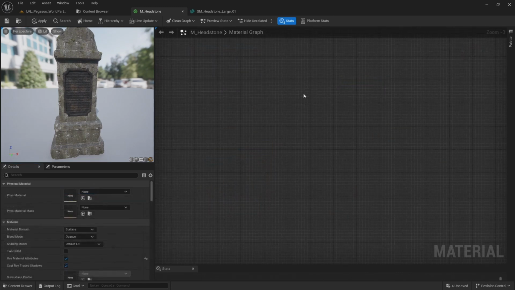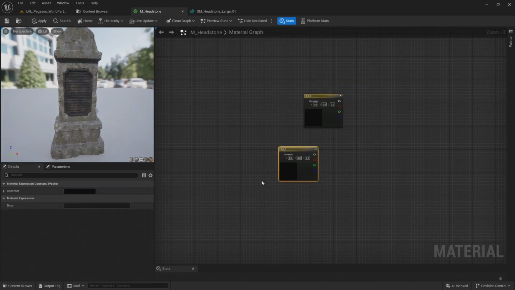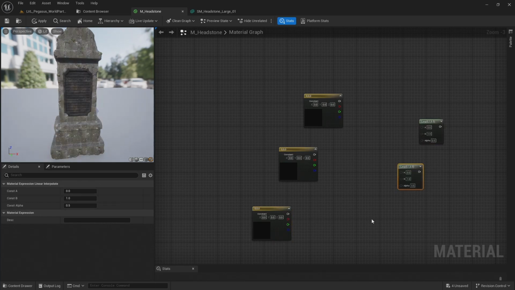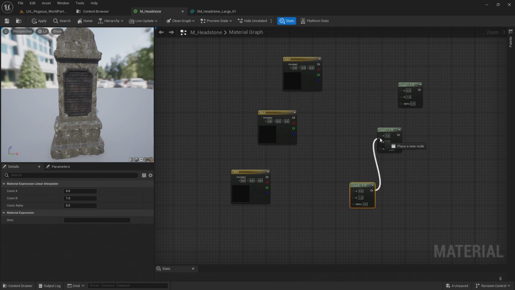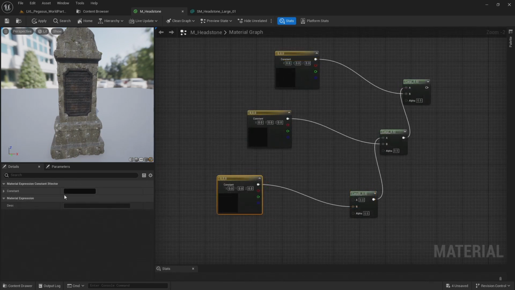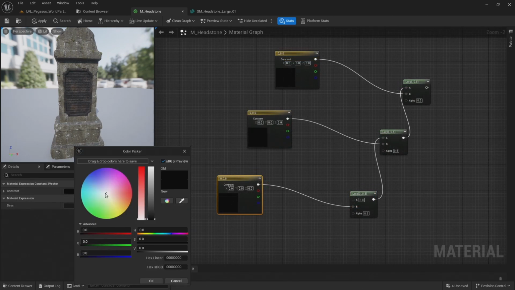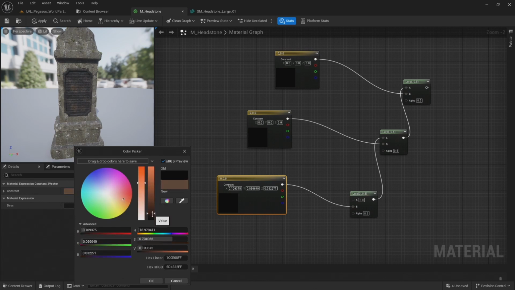Now I'm going to hold 3 on the keyboard and left click in the viewport to drop down 3 constant colors. And then hold down L and add 3 lerps. Let's connect these 3 lerps together, connecting them to the A input, and then connect the 3 colors to the B input. First color is going to be for the ambient occlusion, so I'm going to make this a kind of dark dirt color.